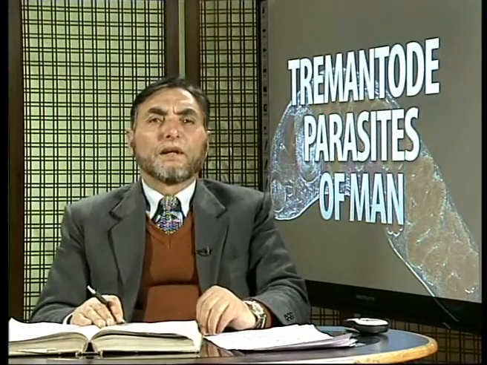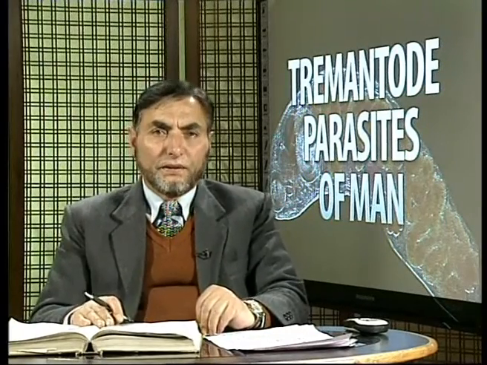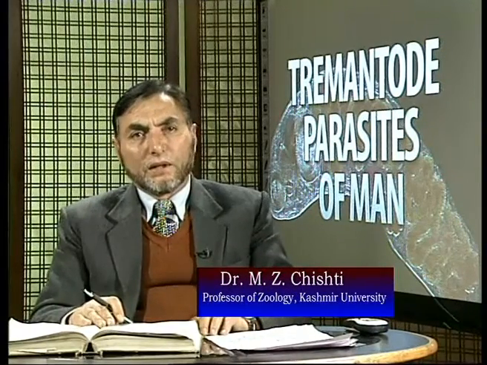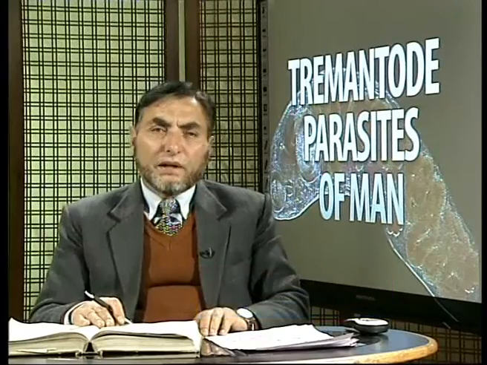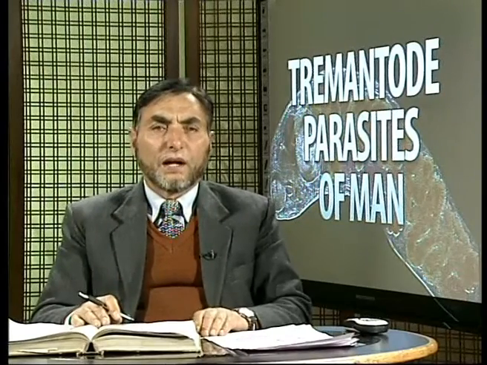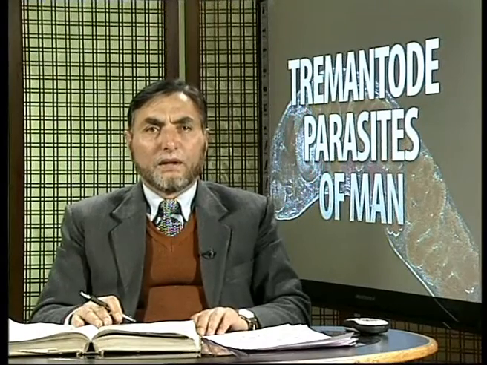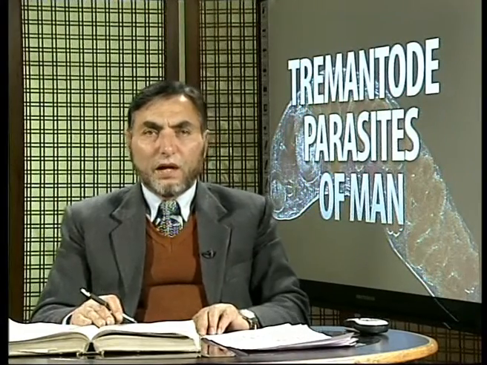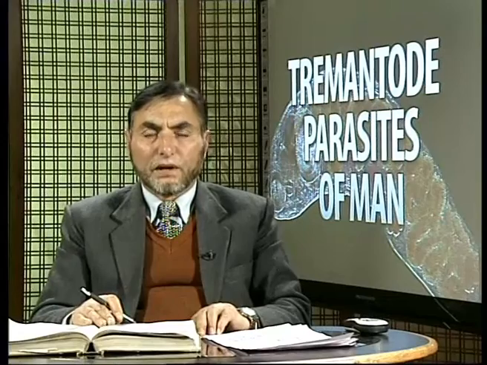These eggs come out along with the feces, come into water, and develop into miracidia. These miracidia come in contact with Oncomelania and different species of this snail, where they develop into sporocysts, and sporocysts give rise to cercariae again.